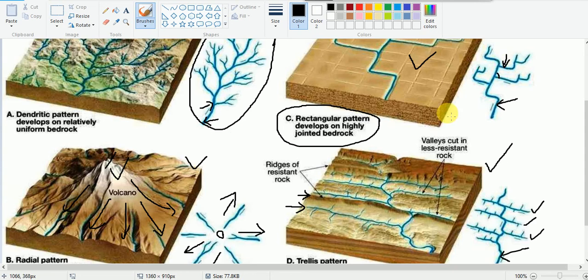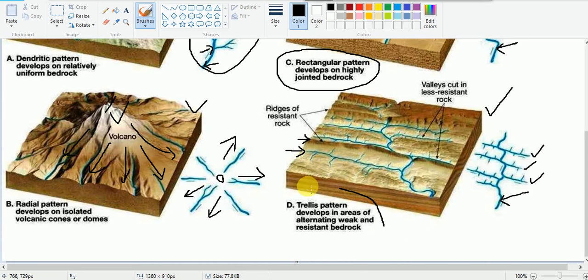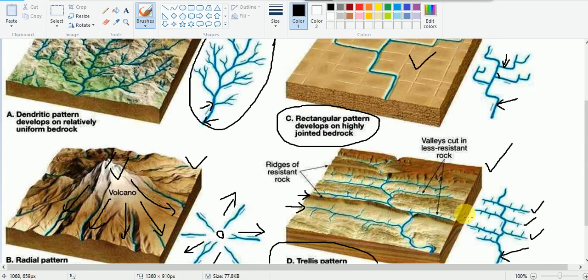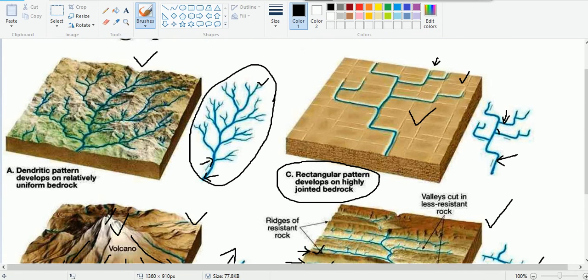Whereas in the case of this trellis pattern, the river follows the soft rock, and the surface is covered with alternate bands of this hard rock and soft rock. Okay, so this is the main difference.